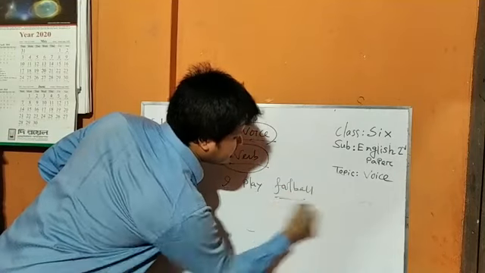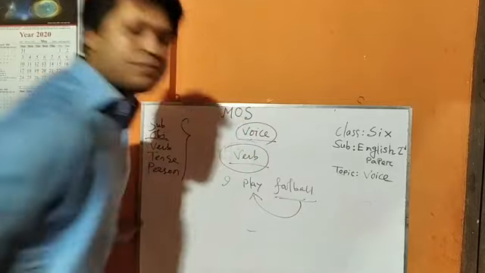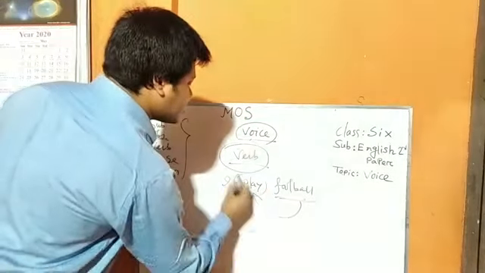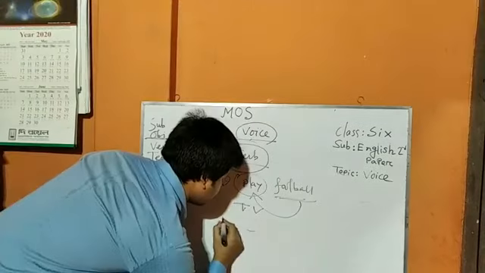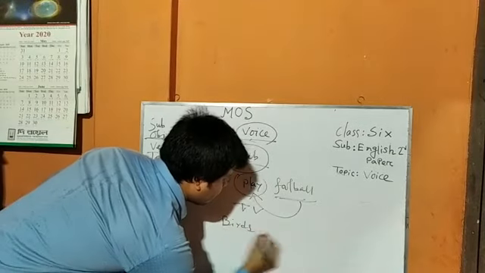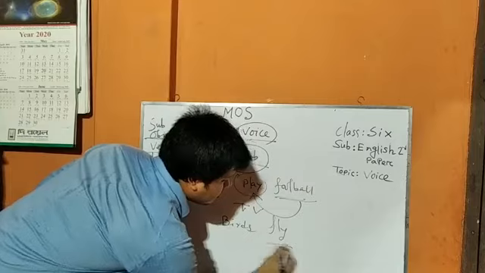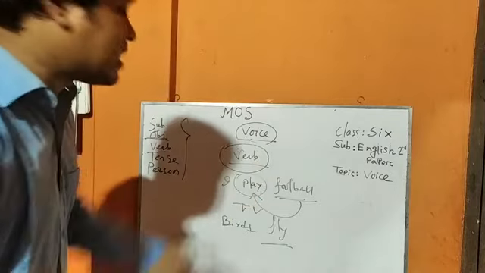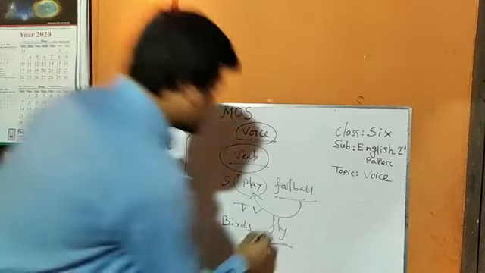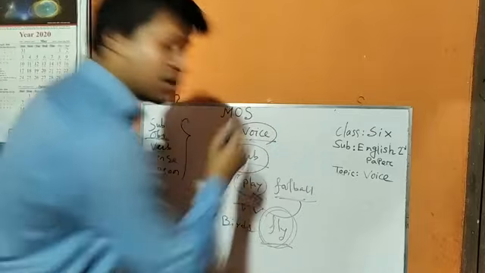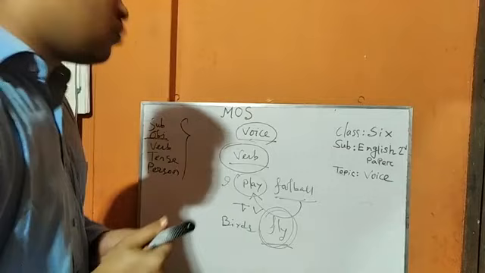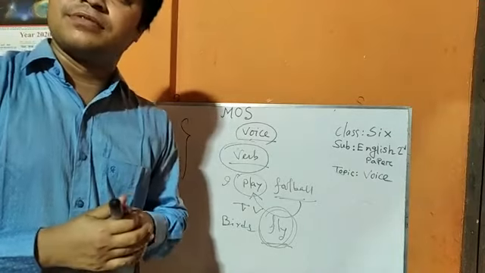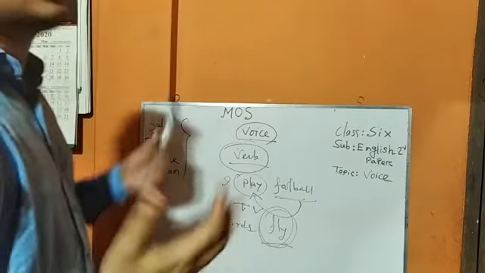Here football is the object and play takes an object. That is why it is called transitive verb. But if the bird or birds fly, this fly doesn't take any object. That is why it is called intransitive verb. You know, when we change the voice, then we must find a transitive verb, and we find an object also.